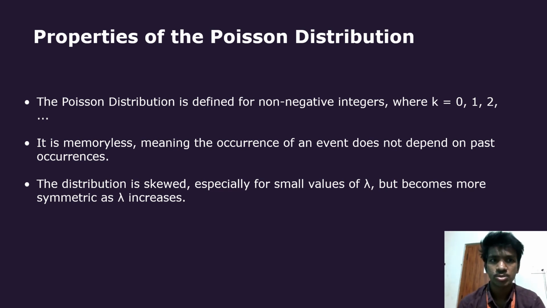Properties of the Poisson distribution. The Poisson distribution is defined for non-negative integers, where k is equal to 0, 1, 2 up to infinity. It is memoryless, meaning the occurrence of an event does not depend on past occurrences. The distribution is skewed, especially for small values of lambda, but becomes more symmetric as lambda increases.